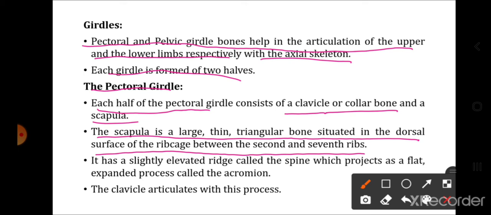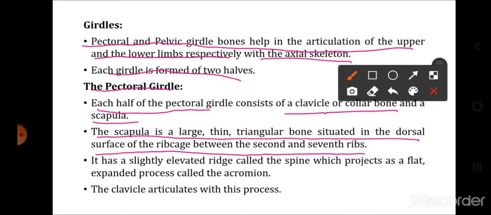So scapula is which type of bone? It is a dorsally placed bone which is triangular in shape. It is thin and a flat bone which is located on the dorsal side between 2nd and 7th pair of the ribs. It has a slightly elevated ridge. So there is a slightly elevated ridge-like portion in the pectoral girdle.